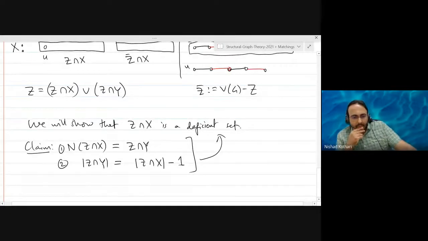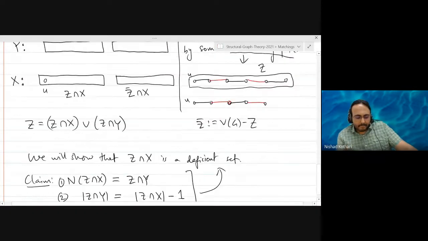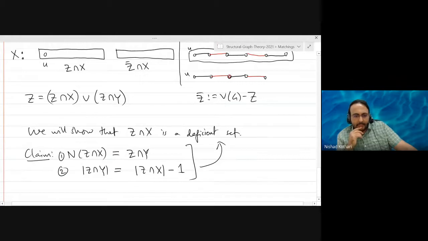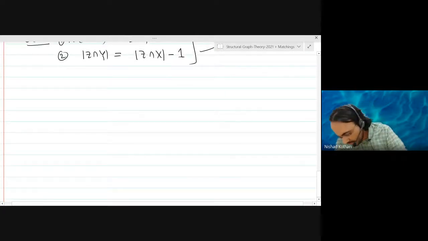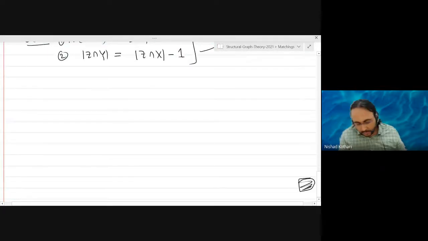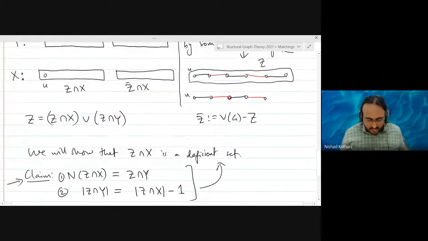Do you all agree? So it suffices to prove this claim. Okay. So let me just say that the proof is done. We just need to prove this claim now. Okay.